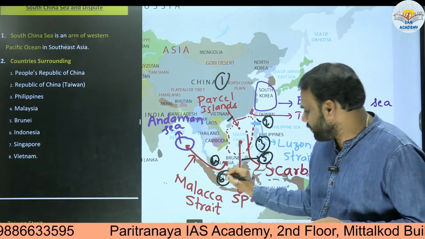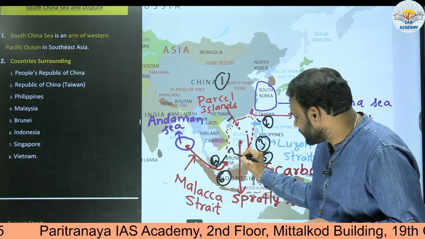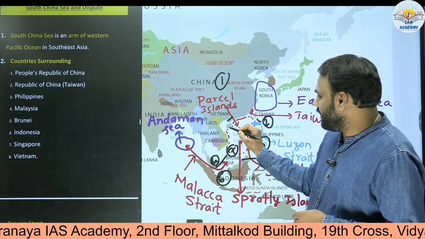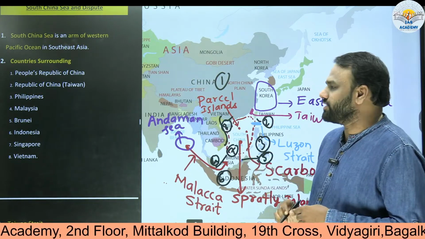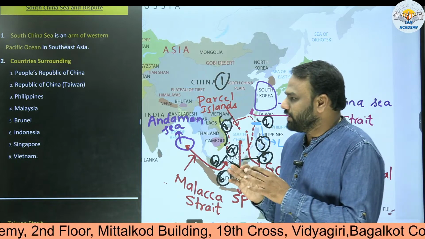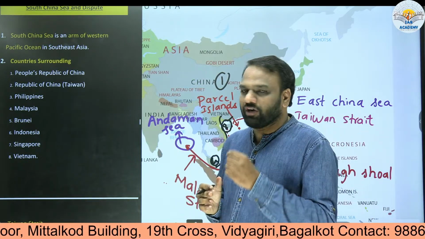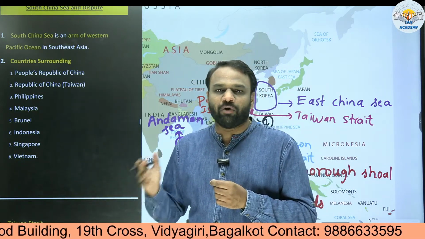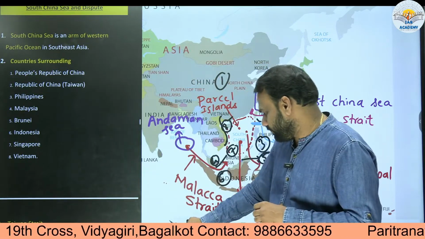Next, Singapore, embedded here in Malaysia. Singapore also shares its border with South China Sea. Finally, Vietnam. Vietnam also shares its border with South China Sea. So in the first go, we should know the countries surrounding South China Sea. If at all they ask such a question, we should be able to identify the countries which border South China Sea. Again, this is very important from exam point of view. Next,